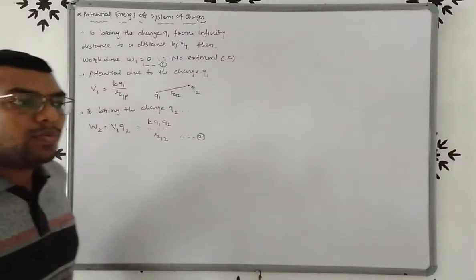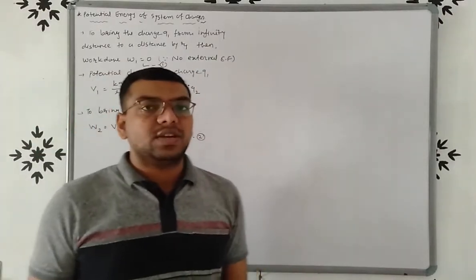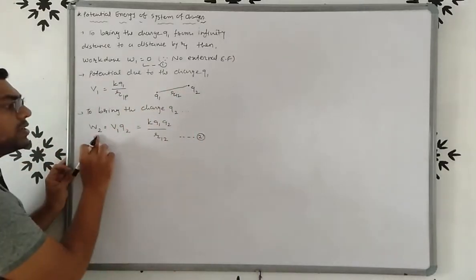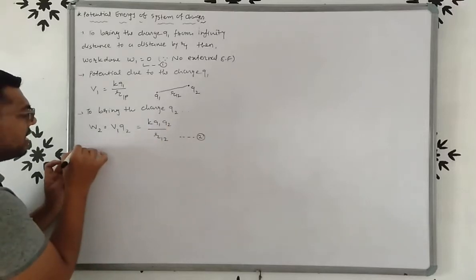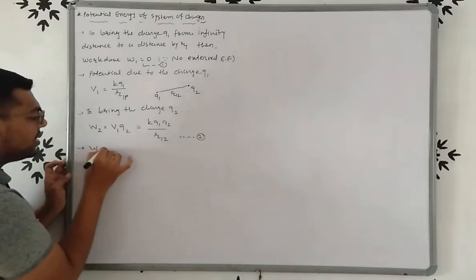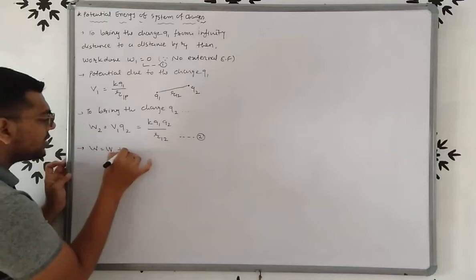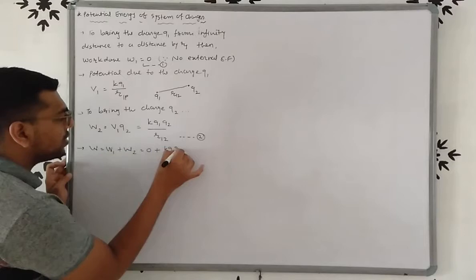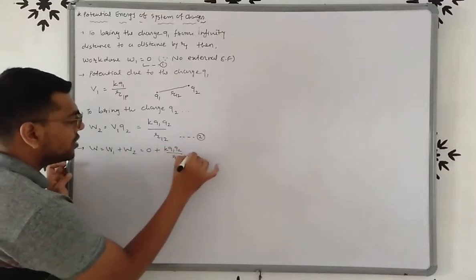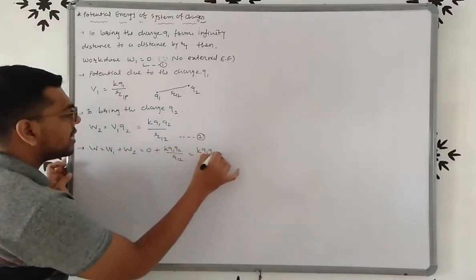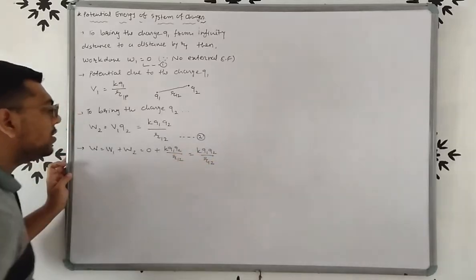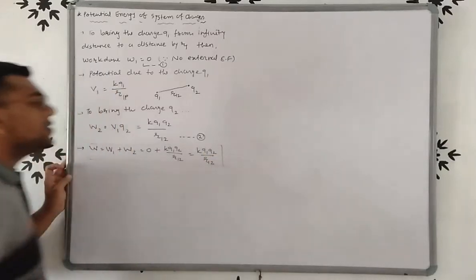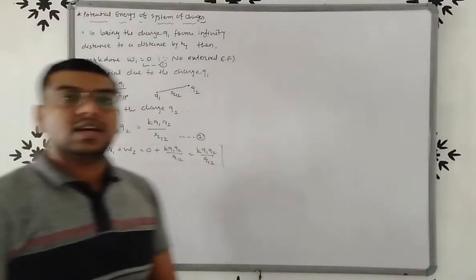So the work done to bring charge Q1, W1, is 0, and the work done to bring charge Q2, W2, is equal to KQ1Q2 upon R12. So the total work done W is equal to W1 plus W2, that is 0 plus KQ1Q2 upon R12. So the total work done is equal to KQ1Q2 upon R12. This is the potential energy of a system of two charges.